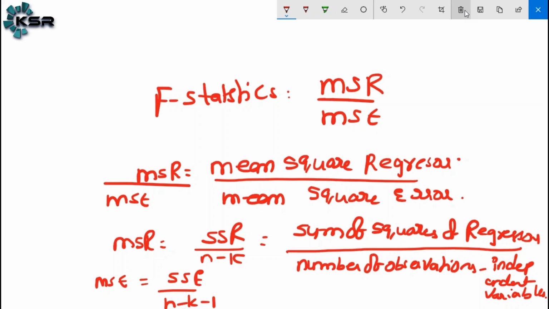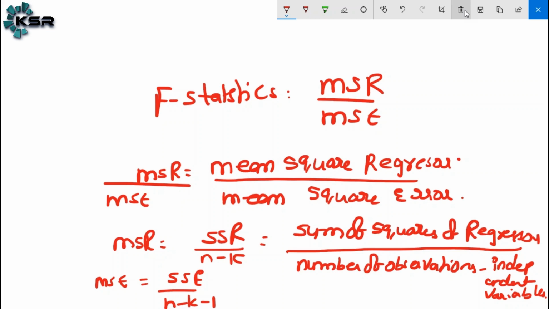MSE is nothing but SSE divided by n minus k minus 1. SSE is the sum of squares of error, divided by n, the number of observations, minus k, the independent variables, minus 1, which is the one dependent variable.